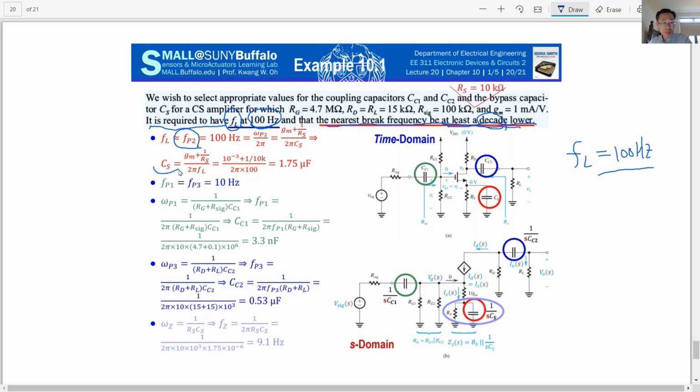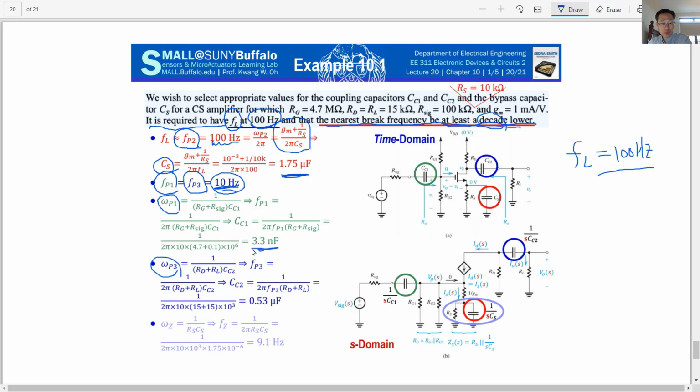So the coupling capacitance we can calculate from that: 1.75 microfarad. For FP1 and FP3, from this problem, 1 decade lower means instead of 100 hertz we want 10 hertz. So omega P1 and omega P3 values are based on 10 hertz, and you can calculate from all this information.